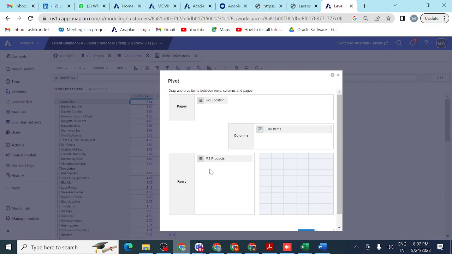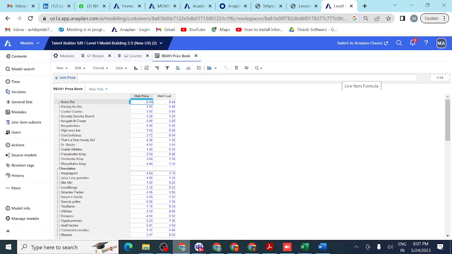It consists of different dimensions. Modules are made up of different dimensions. You can see product dimension, product list. This is also one list. Product is also one list. Line items are what measure the data. Like you can see, unit price and unit cost are the line items for this module. You can see here. So are you able to understand what is happening here?